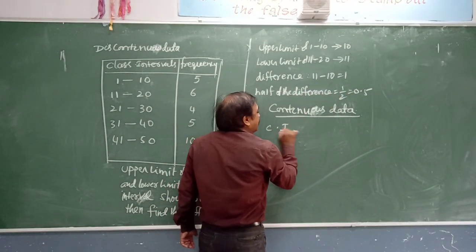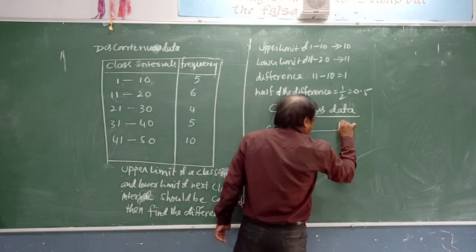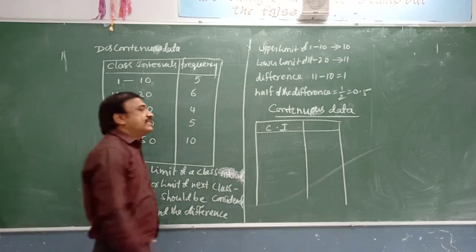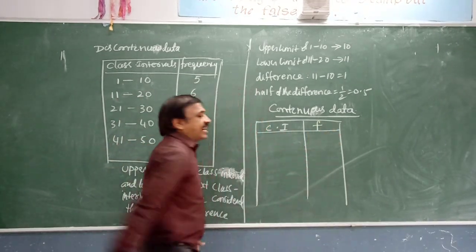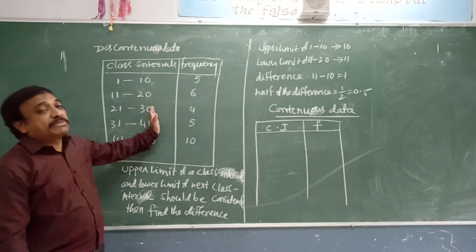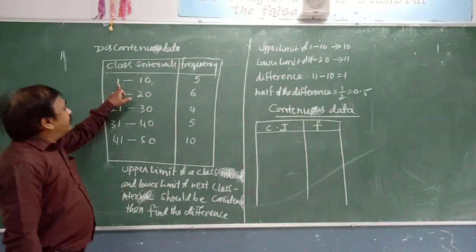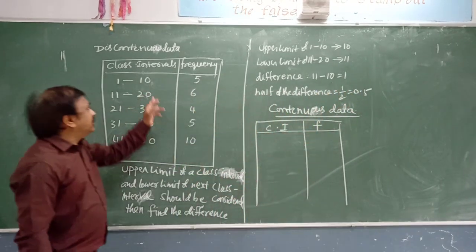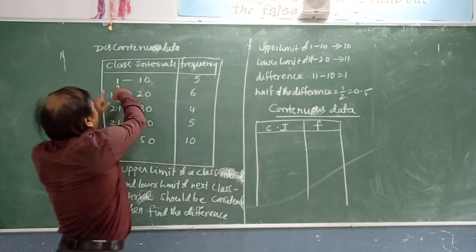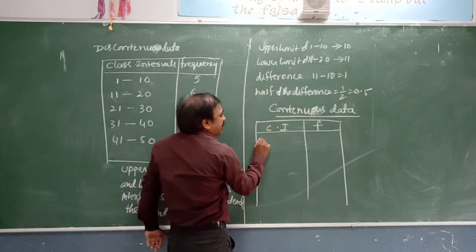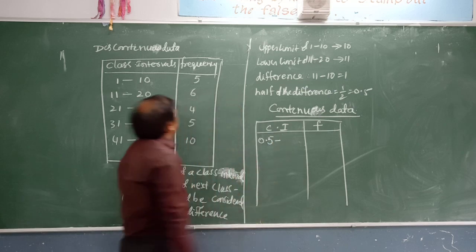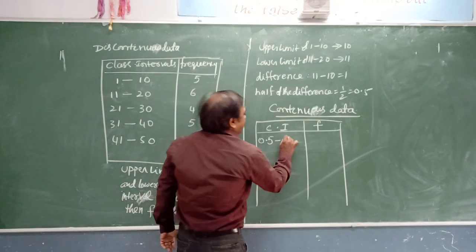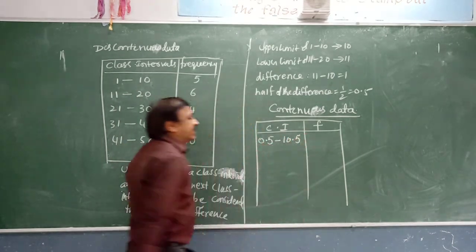Class intervals we shortly write as CI, and frequency we shortly write as F. From all lower limits you have to subtract 0.5, and for all upper limits you have to add 0.5. So subtracting 0.5 from 1 gives 0.5, and for 10, if you add 0.5, you will get 10.5.